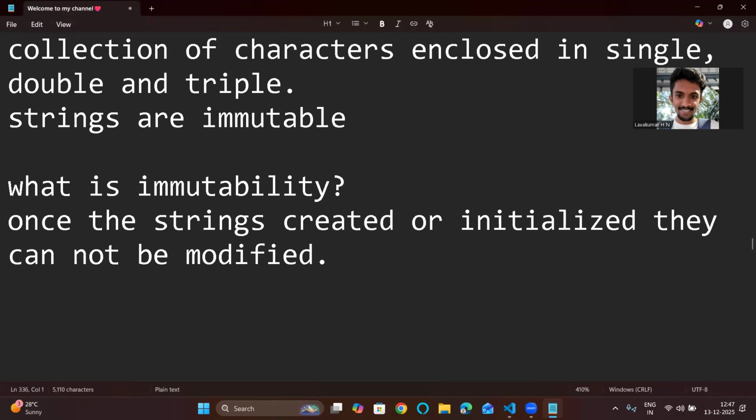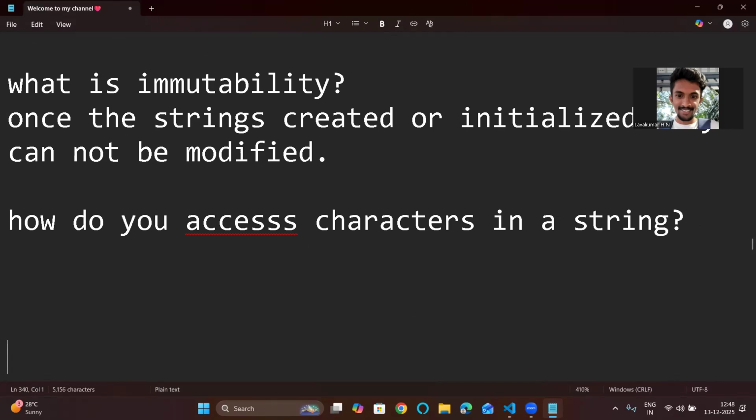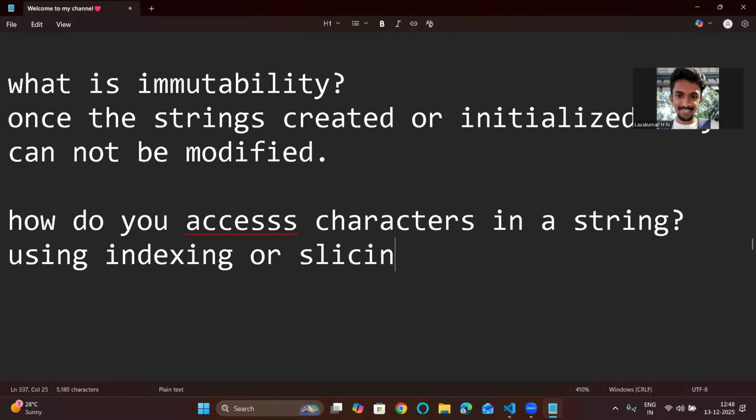Now, let's see the next theoretical question that they can ask: how do you access characters in a string? This is a question people might ask. To answer this, the simple answer is using indexing or slicing. Now, what is indexing? What is slicing? You should know this also.